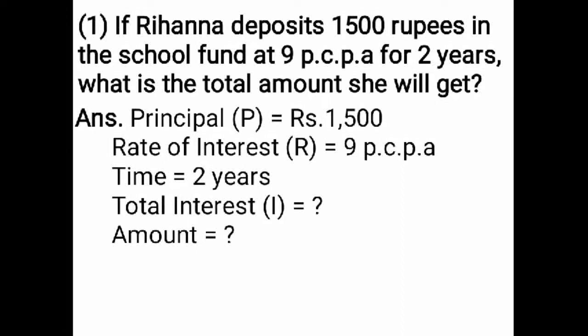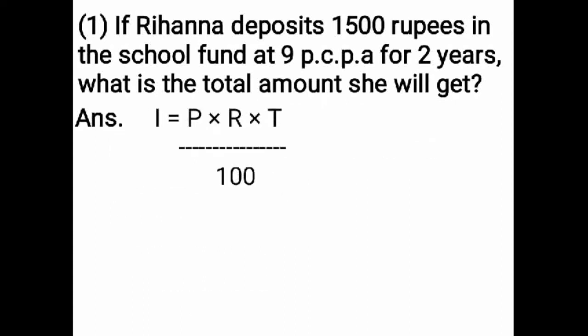The formula of interest is principal multiplied by rate of interest multiplied by time upon 100. In place of principal, you have to write 1500 because principal is given rupees 1500. In place of rate of interest, you have to multiply by 9 because rate of interest is given 9 PCPA.